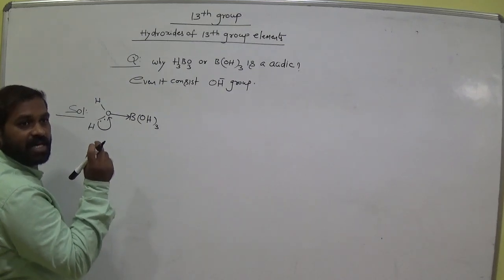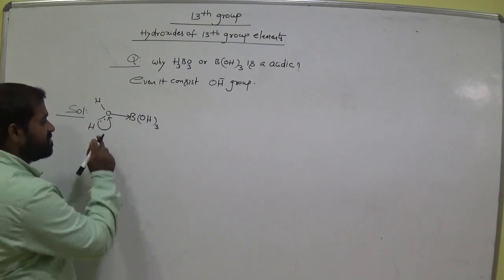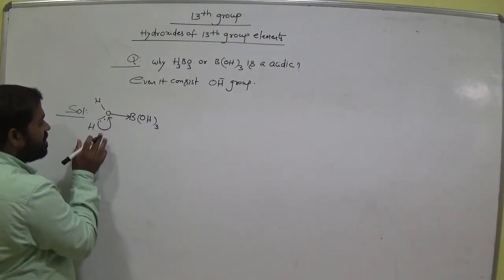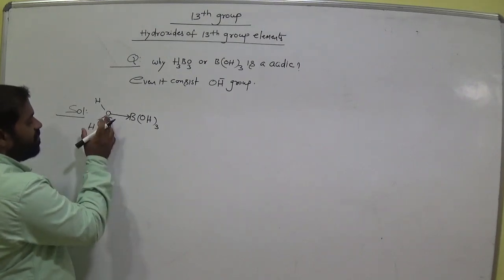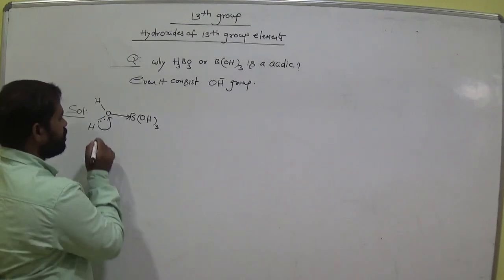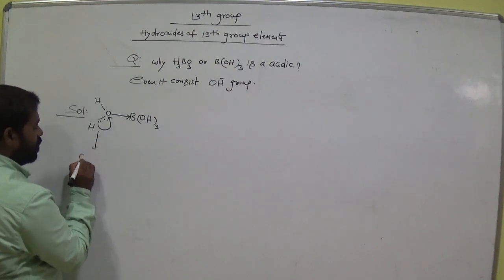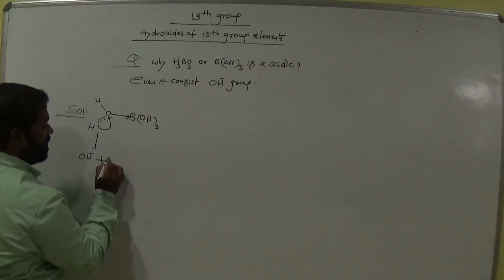So if a particular atom has high electronegativity, then it attracts the bond pair electrons. These are the bond pair electrons. Why? Because these are present in the bond. So for this reason, this H plus goes away from H2O. Okay, that means here it becomes OH minus and H plus, am I right?